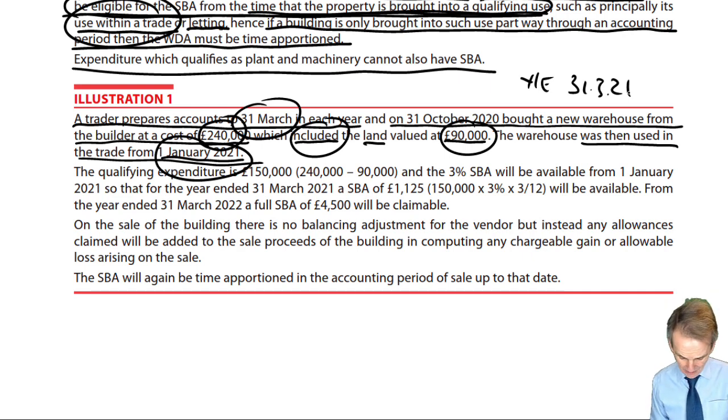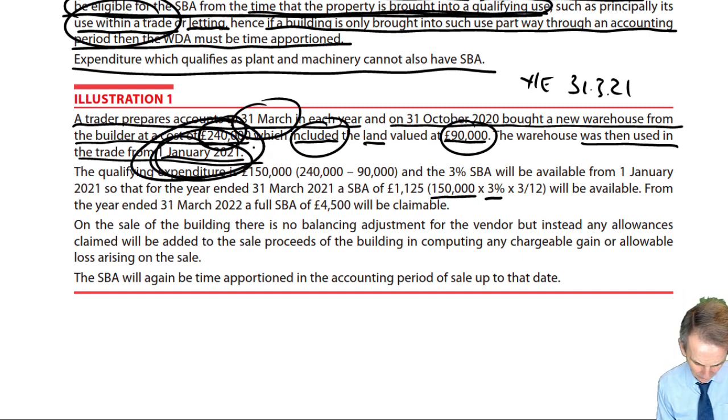What will it be? Well, we've already established that £150,000 is the qualifying cost of the building. It's 3% per annum, but we can only have it from the time it was first brought into use to the end of the accounting period in which we first brought it into use. We brought it into use from the 1st of January 21.